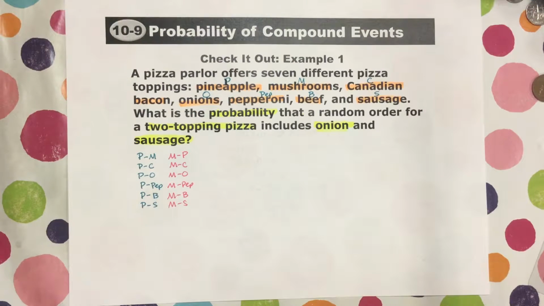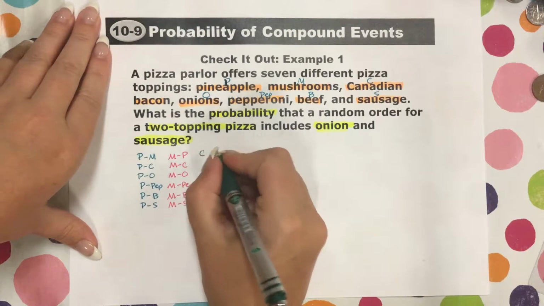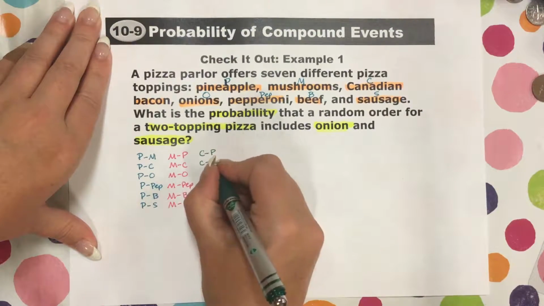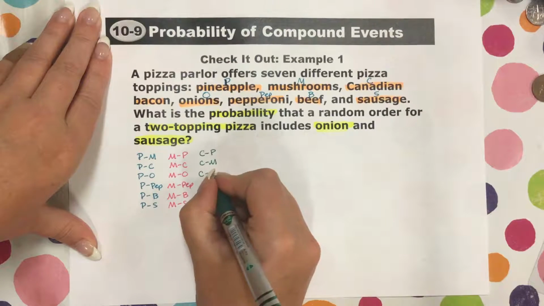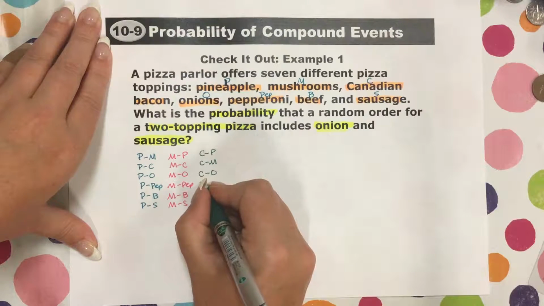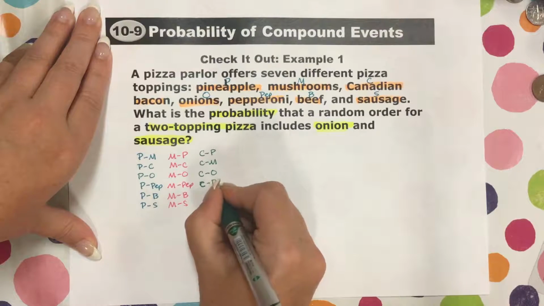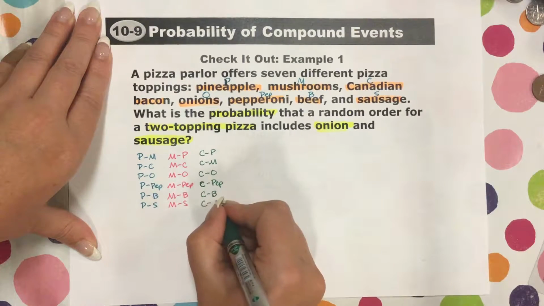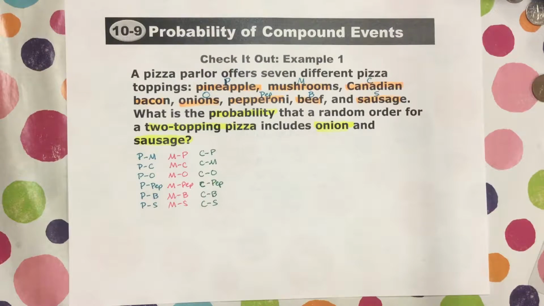All right, now we're going to move on to Canadian bacon. Canadian bacon, you could have pineapple. Canadian bacon, you could have mushrooms. Canadian bacon, you could have onions. Canadian bacon, you could have pep. Canadian bacon, you could have beef. Canadian bacon, you could have sausage.